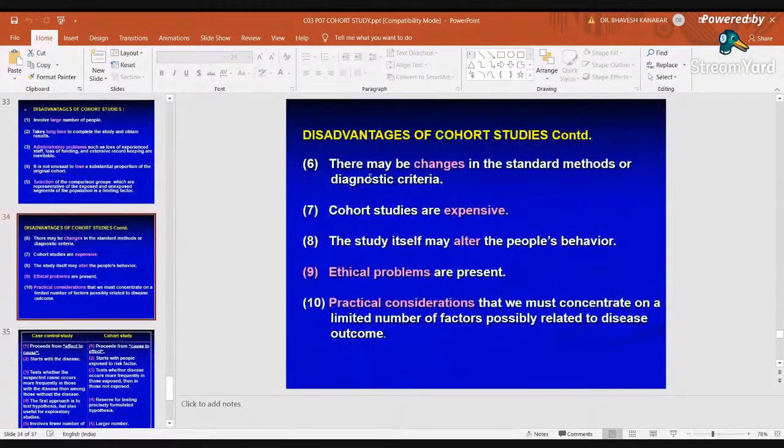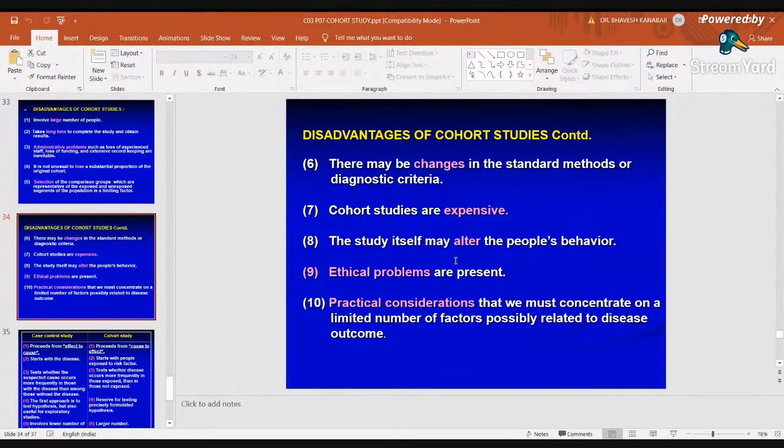There may be a change in the standard method or diagnostic criteria. For example, the standard diagnostic criterion for COVID disease nowadays is RT-PCR. It can be changed over a period of time also, right? So cohort studies are expensive, right? Because they involve a long duration of time, a large population, and large staff, right?